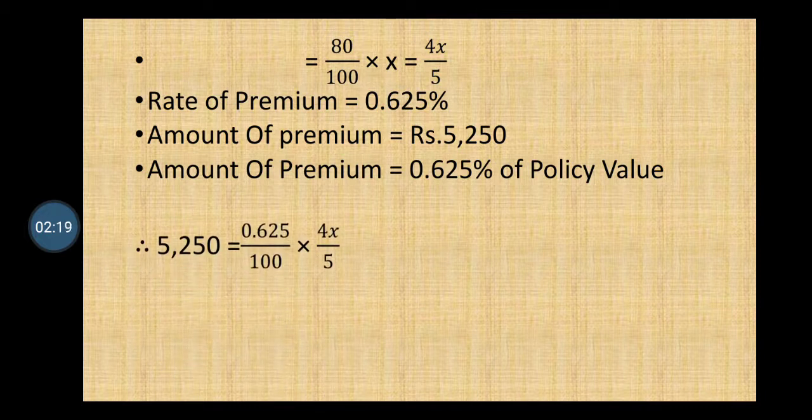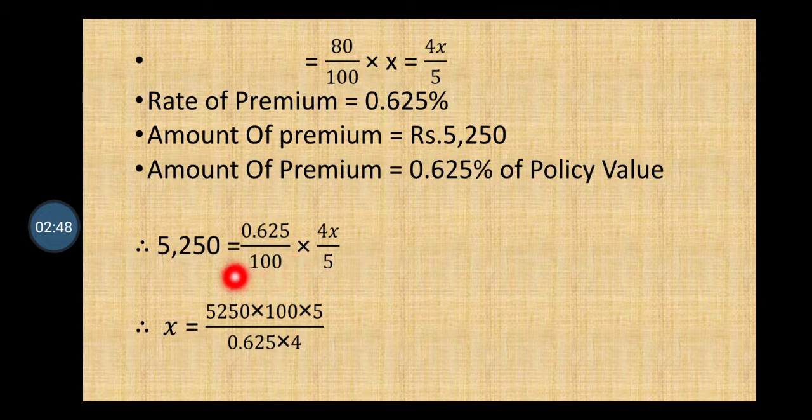As the amount of premium is given in the question as 5250, 0.625% of policy value means 0.625 upon 100 into 4x upon 5. Therefore, x equals 5250 into 100 into 5 upon 0.625 into 4. Student, from this equation we are finding the value of x.